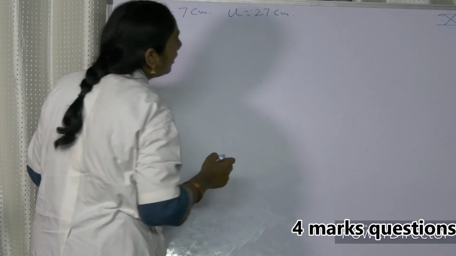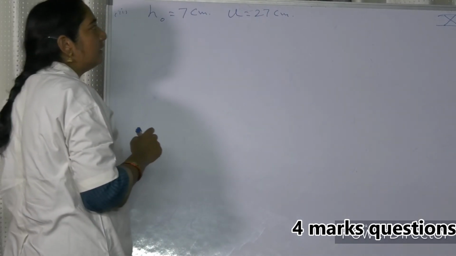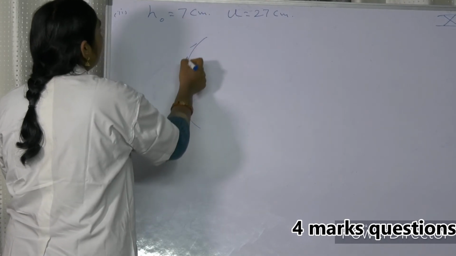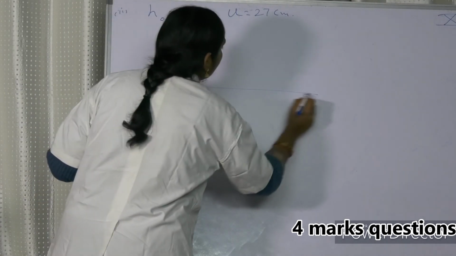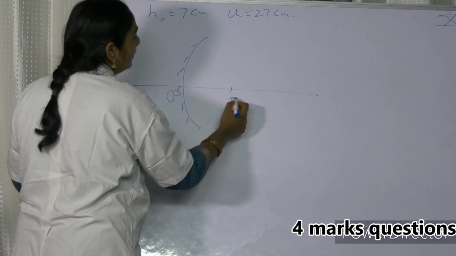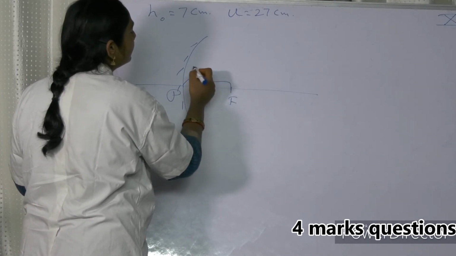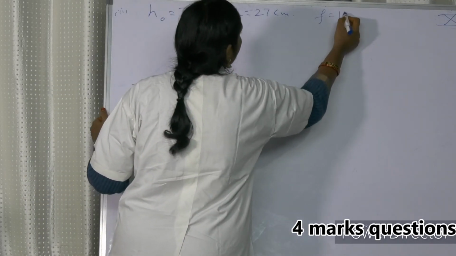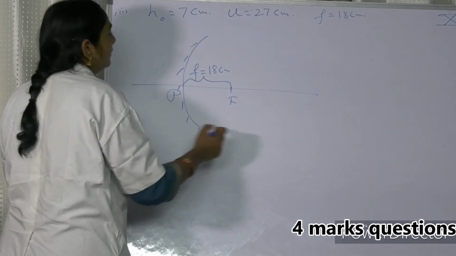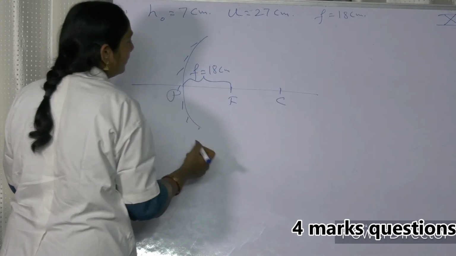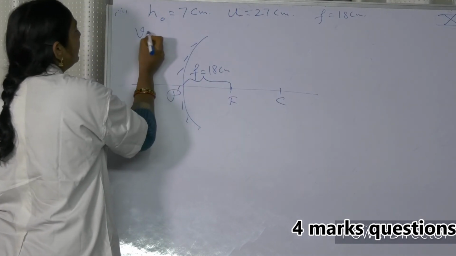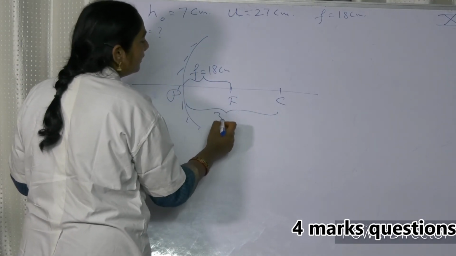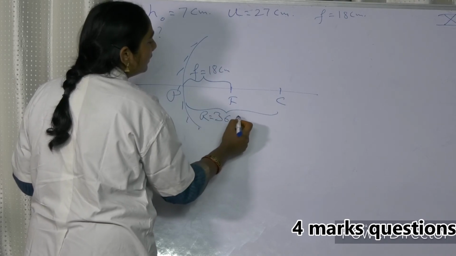That means the object distance is 27 centimeters, in front of a concave mirror of focal length 18 centimeters. At what distance from the mirror should the screen be placed? Means V is equal to how much? See, F is equal to 18 means this is 36. R is equal to 36 centimeters.